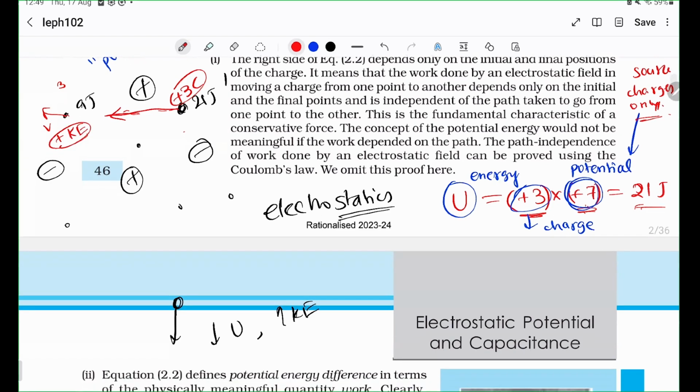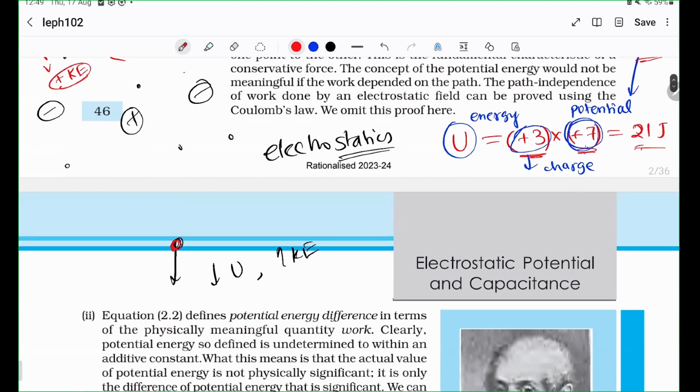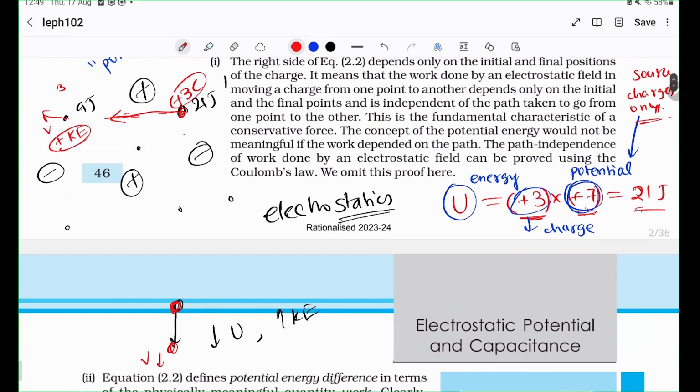So that's exactly, you see the analogy. If you let go of a ball that's high, it's going to come down low. It's going to have a lot of velocity this way. Just like that, if you let go of a charge here, it's going to run off here, and it's going to have a high kinetic energy.